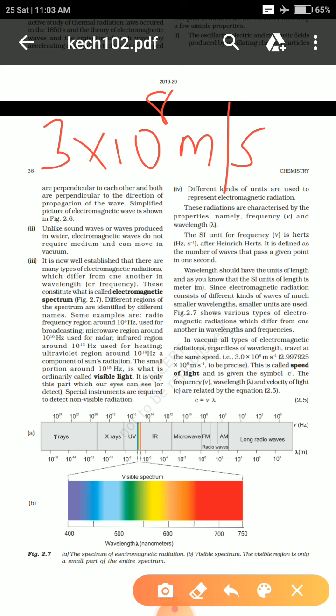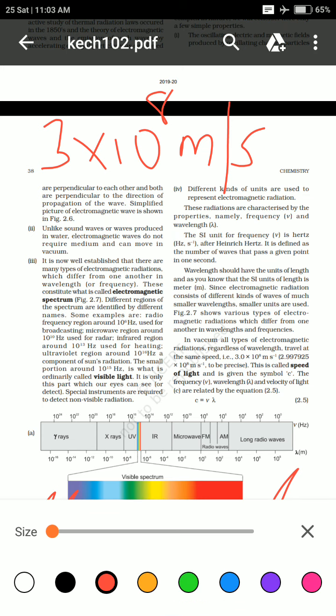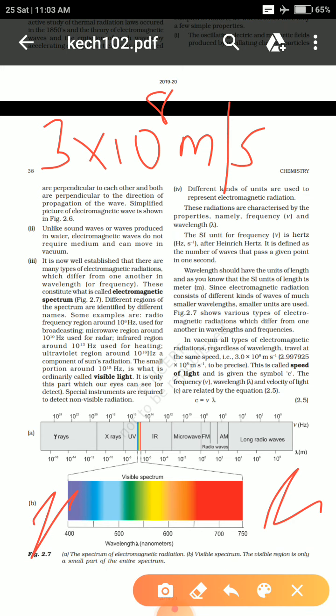This is the speed of light, and at this speed each and every radiation travels. The speed of light is depicted with the symbol c.